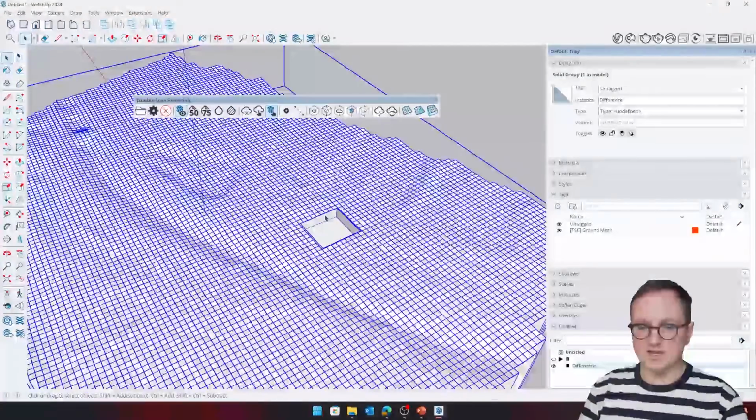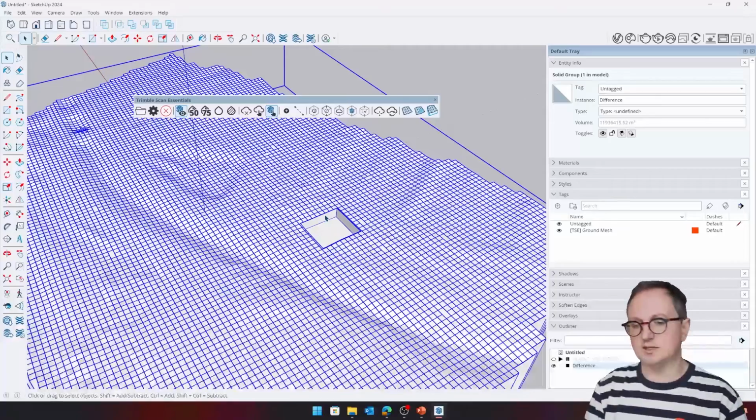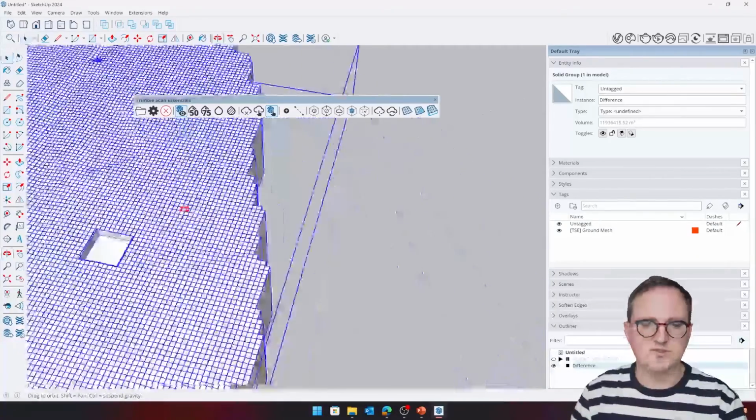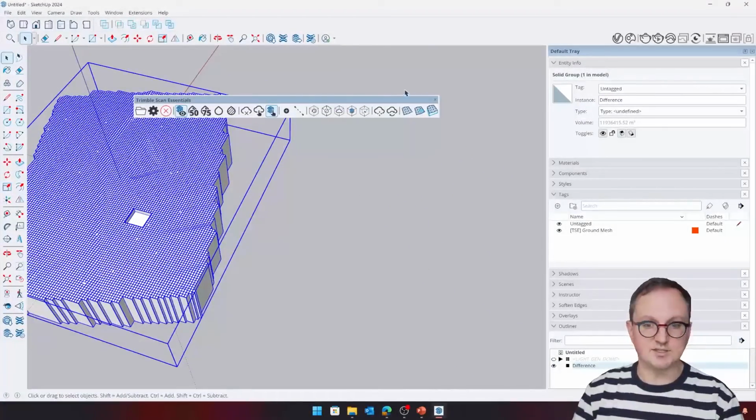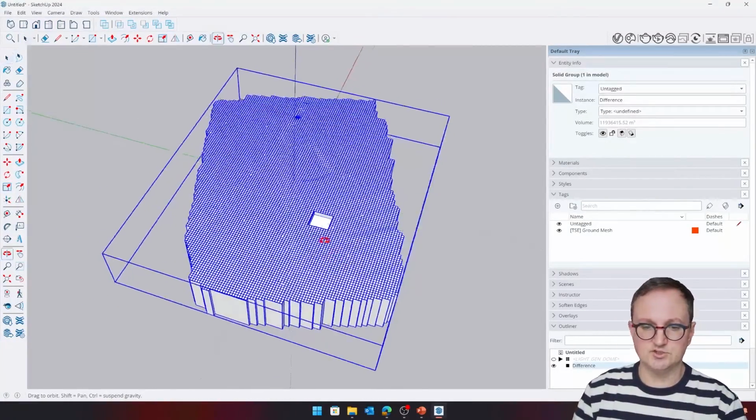We can start to actually sculpt or carve out parts of our terrain, which again, you can imagine how you might be able to use that. So Scan Essentials, these new things, really great, really like those. So let's drop that out.